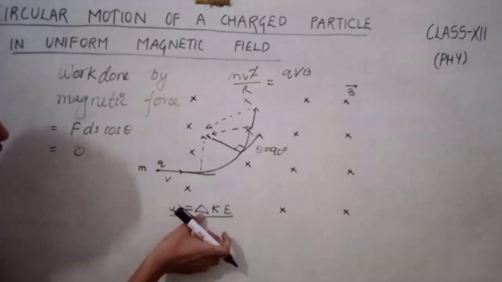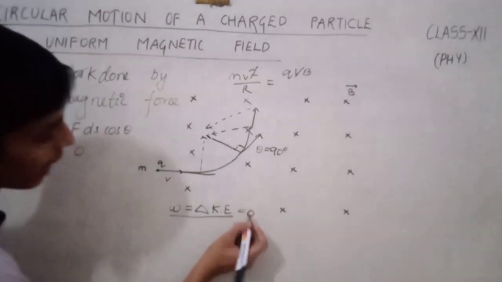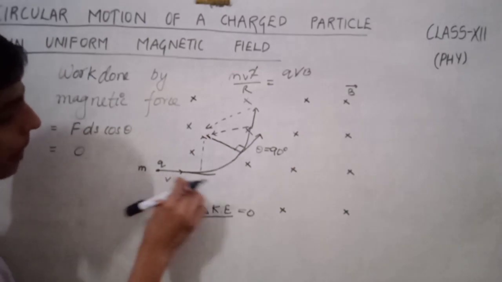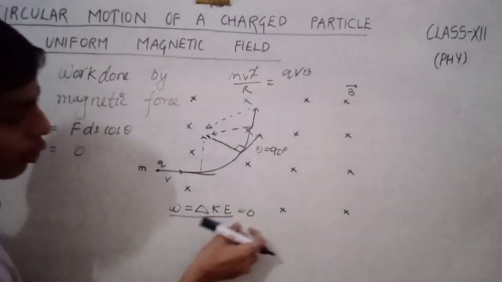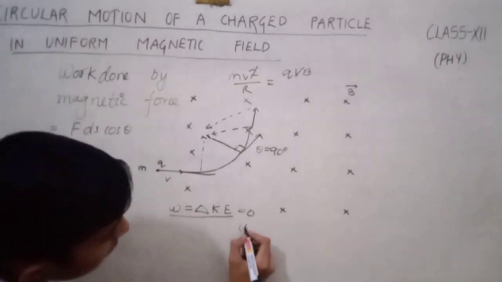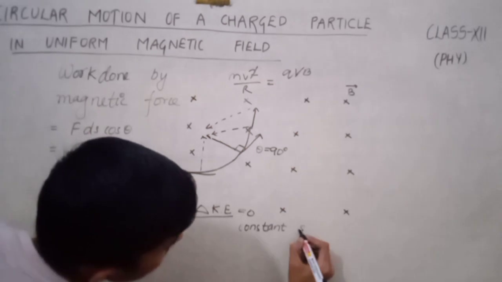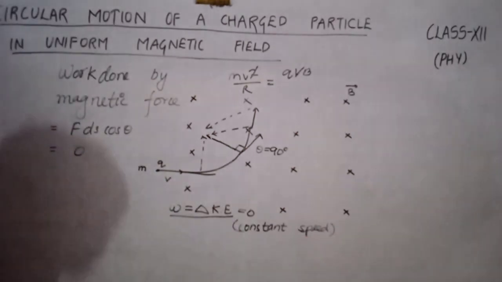Now here the work done is 0, so the change in kinetic energy will be 0. It means that the particle traces its circular motion with constant speed.